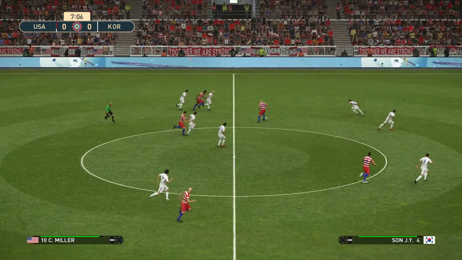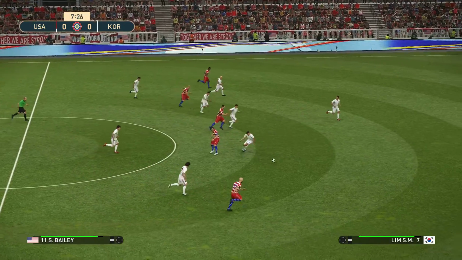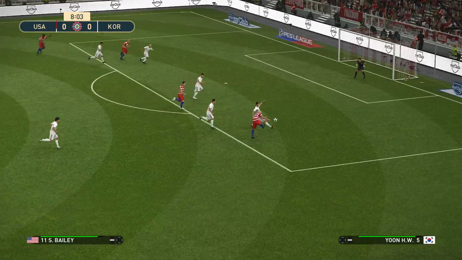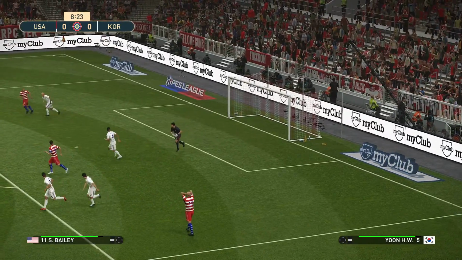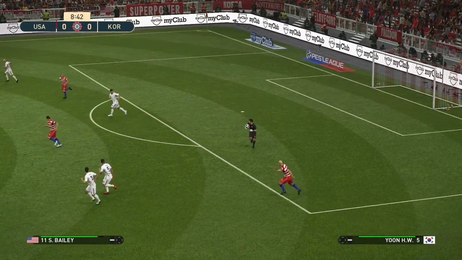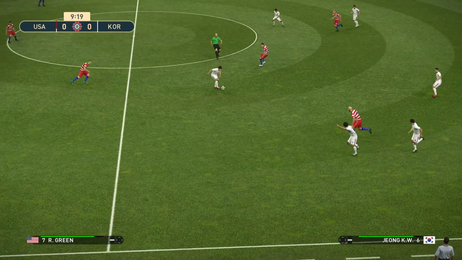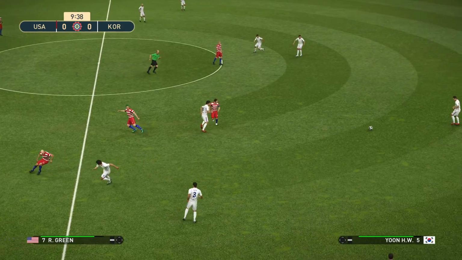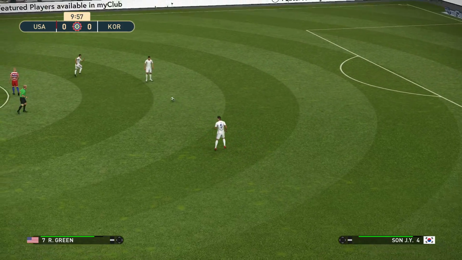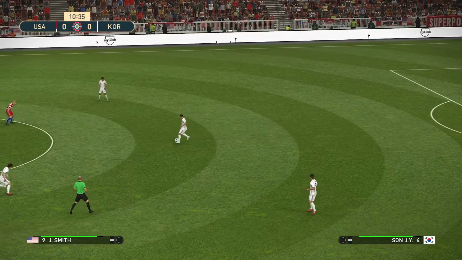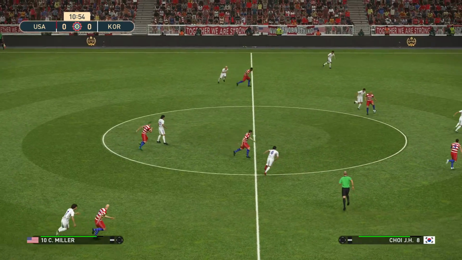Here's Jackson, Miller, Smith, lovely ball to Bailey, and Bailey's in here, he's getting closed down, he's forced out wide but he shoots and it's saved. Bailey was in space but he's forced out wide. And that was a chance for the US, first chance of the game falling to them. Now here's Miller.